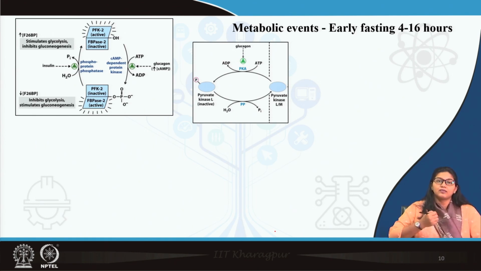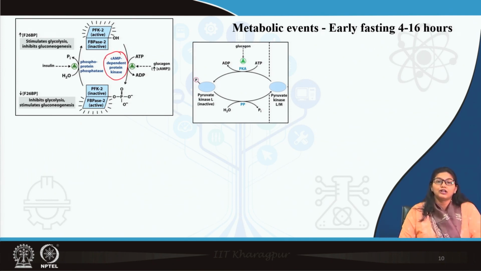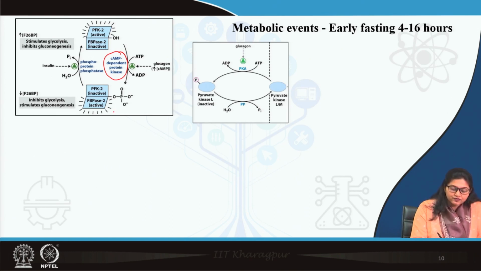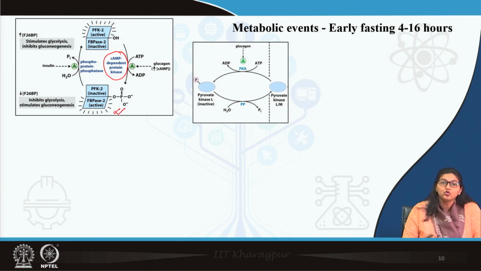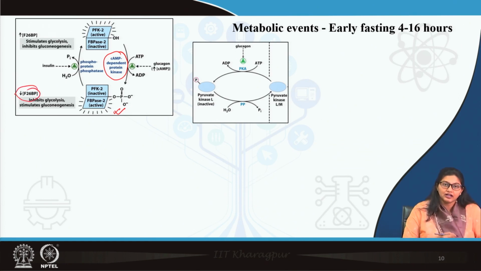So, what happens when the blood glucose level falls? Neoglucogenesis is increased. How? Glucagon activates cyclic AMP dependent protein kinase, which activates fructose bisphosphatase 2, and it decreases the fructose 2,6 bisphosphate level.